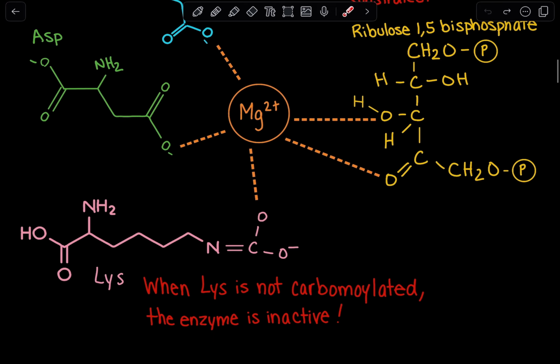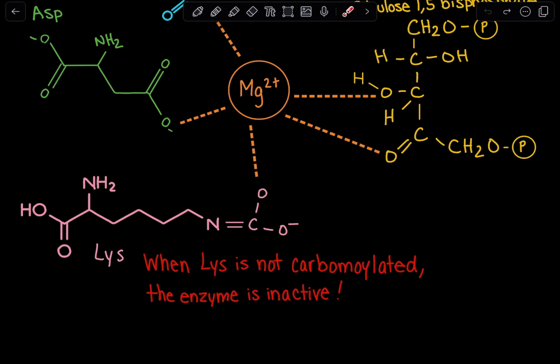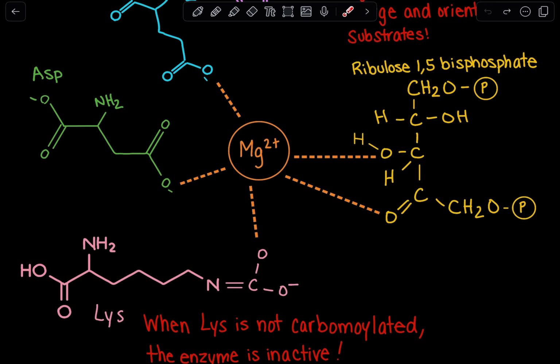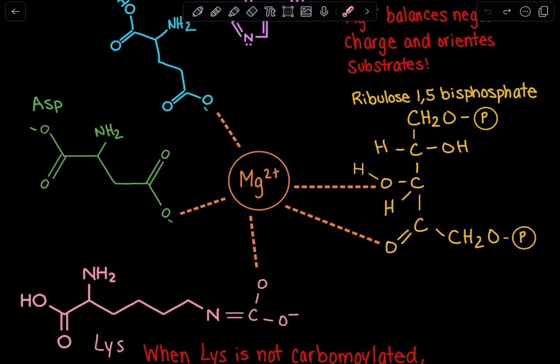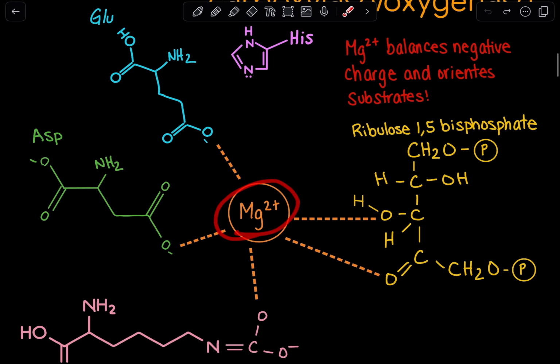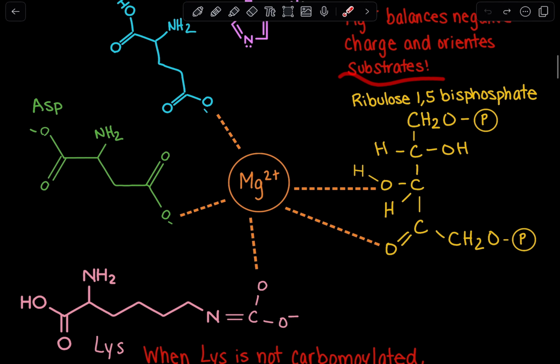Now, the function of magnesium is really important, because magnesium is responsible for having interactions with the substrates to orient them in a proper manner. And magnesium also mitigates negative charge. We can see that aspartate and glutamic acid actually exist in their deprotonated anionic state. So magnesium 2+, since it has that positive charge, is mitigating negative charge, and it's orienting all of our substrates. Now, what are our substrates?